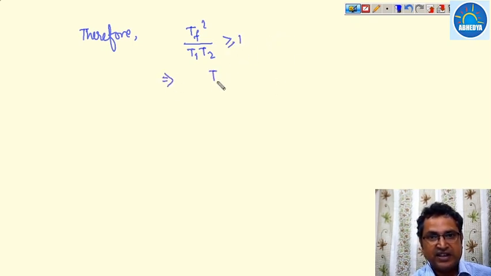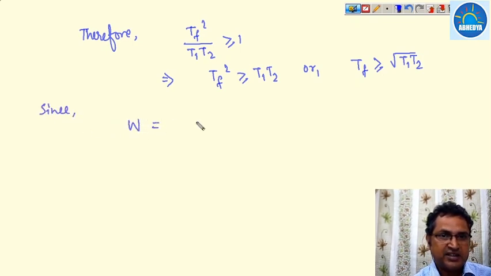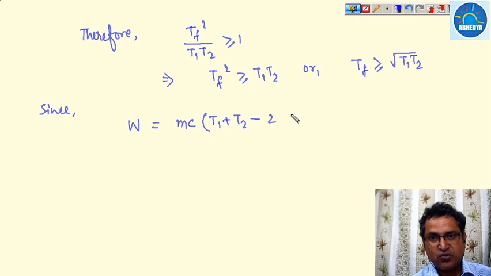Or we can say that Tf square is greater than or equal to T1 T2, or Tf will be greater than or equal to the square root of T1 T2. Therefore, since we know that work obtained is nothing but mc (T1 plus T2 minus 2 Tf).